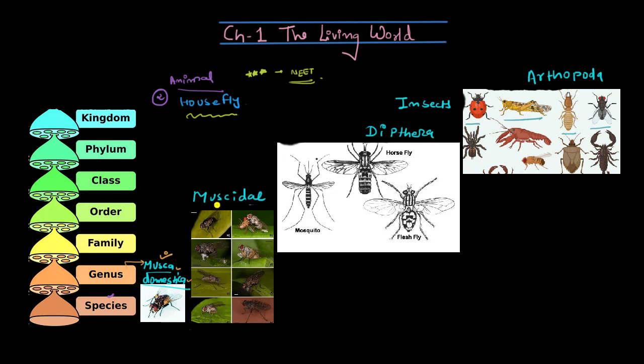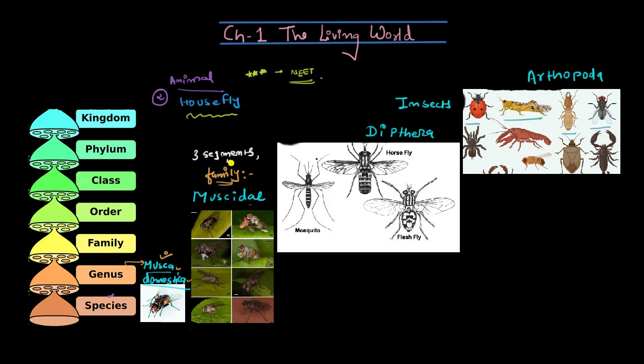Now Muscidae is the family of these houseflies. Now you know what families are. With fewer characteristics, some more other groups are going to come together here. So this Muscidae is on the basis of Diptera having 3 segmented bodies, like the head region, and having wings.